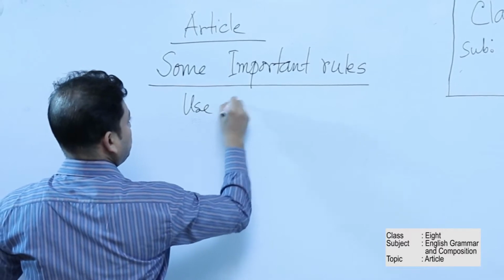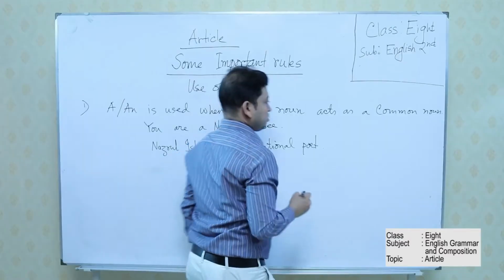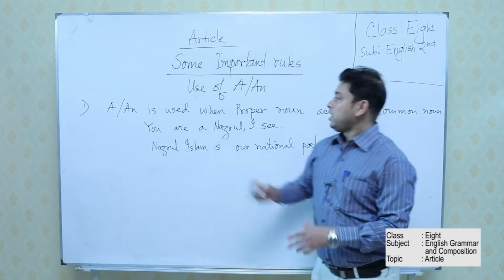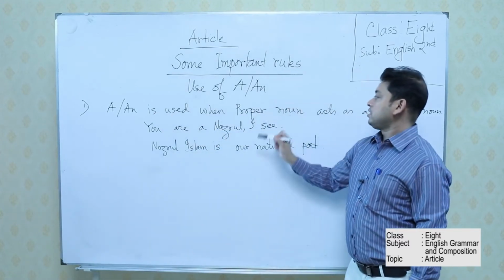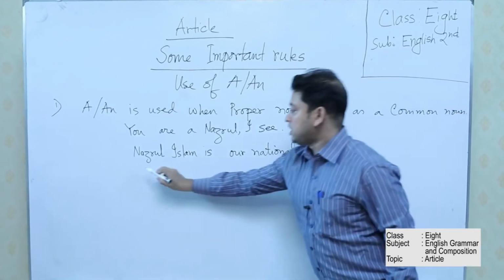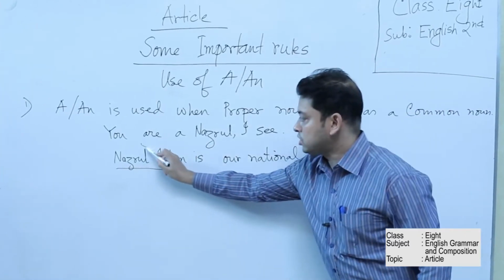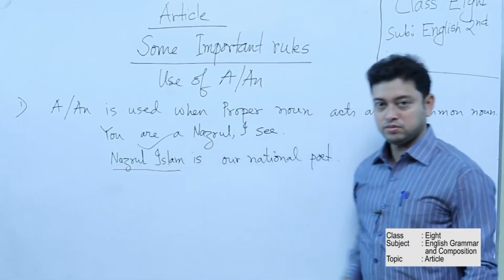Use of a or an. So the first rule says that a or an is used when a proper noun acts as a common noun. In this example, Nazrul Islam is our national poet. Here the name is mentioned. It is a proper noun.